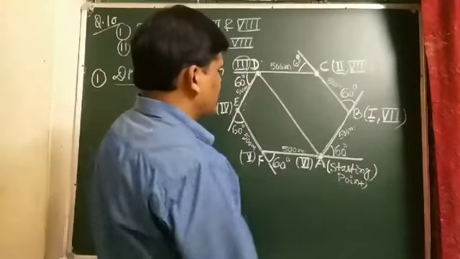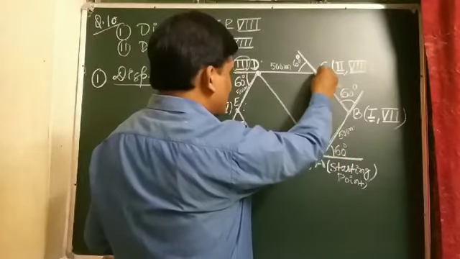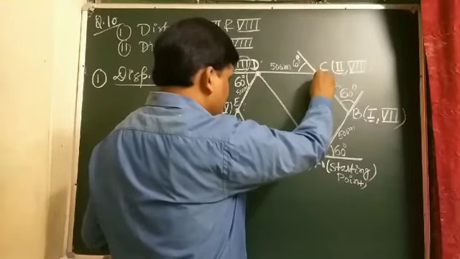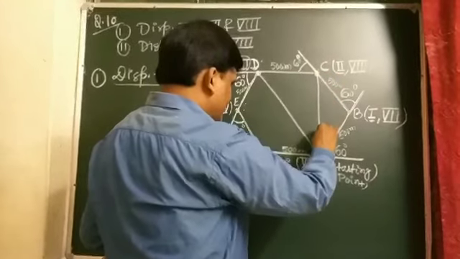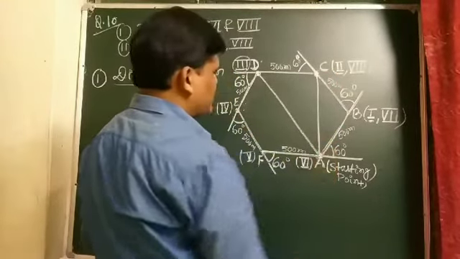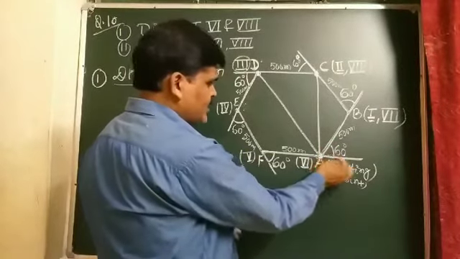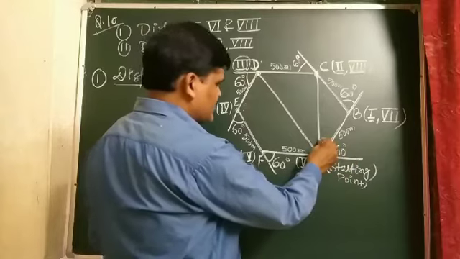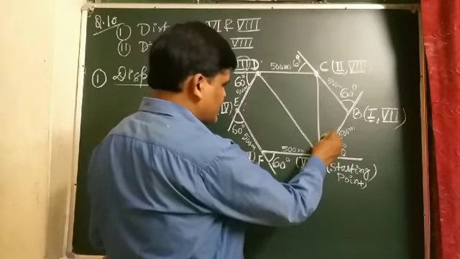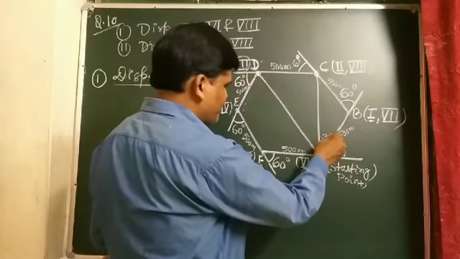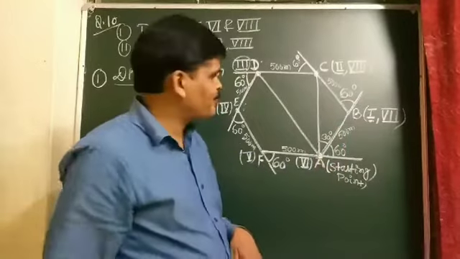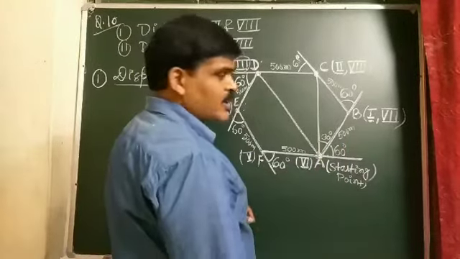Now students, we join and take a normal on this. Total is 90, this is 60, so this is 30 degrees, clear?